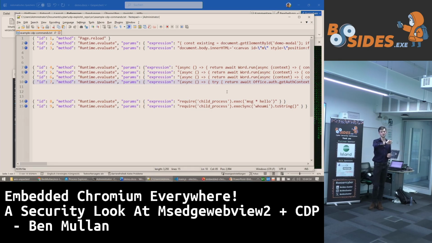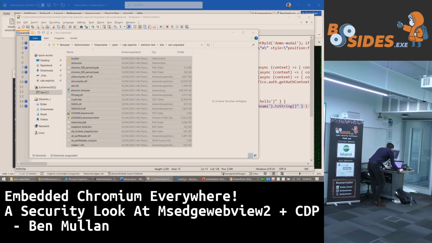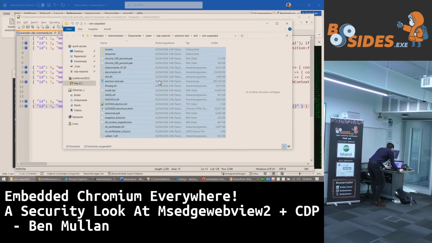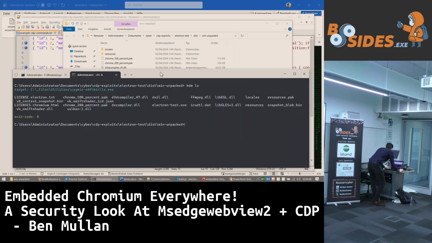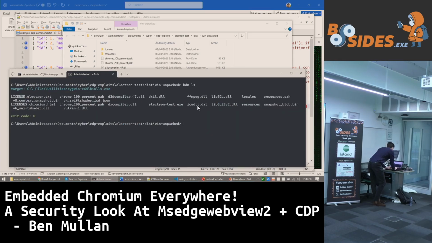Okay, does that mean we've got 6 minutes left? Is that right? I think so, possibly? Yeah, let's go for one last bit in the live demo, which is, you remember that Electron thing from earlier? Here's our Electron thing. Let's go to that directory there, win-unpacked. Oh, look, there it is. Let's say electron test.